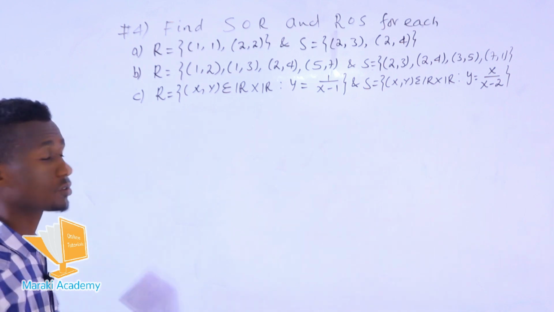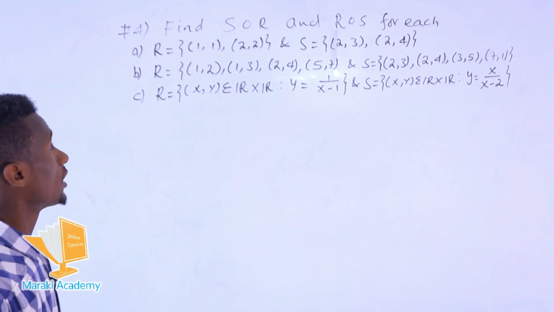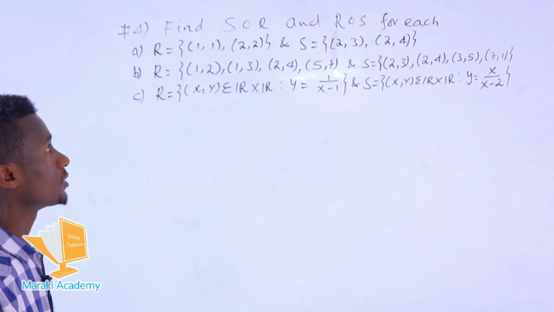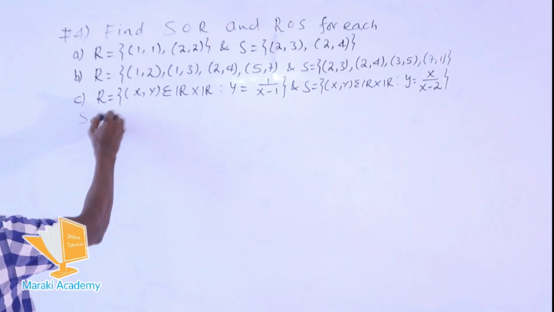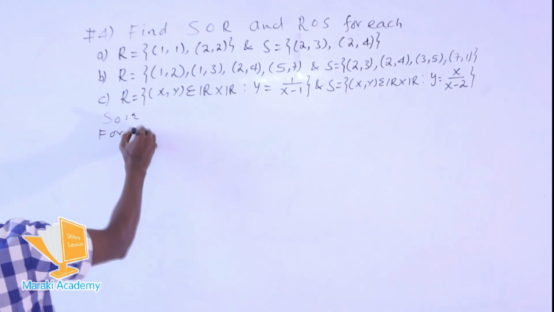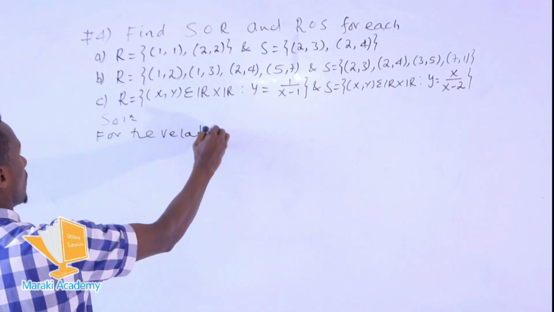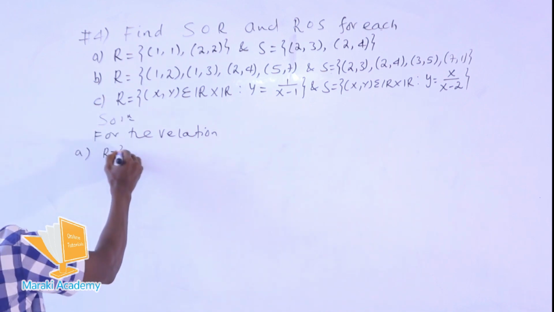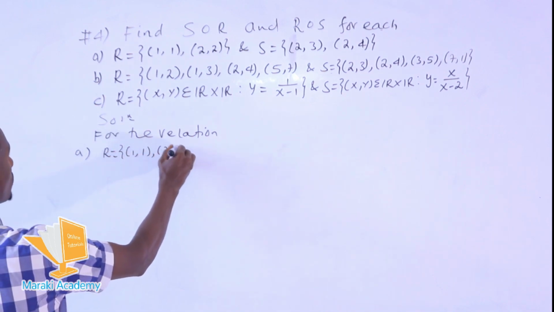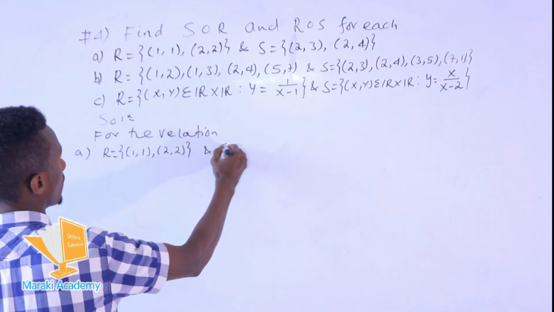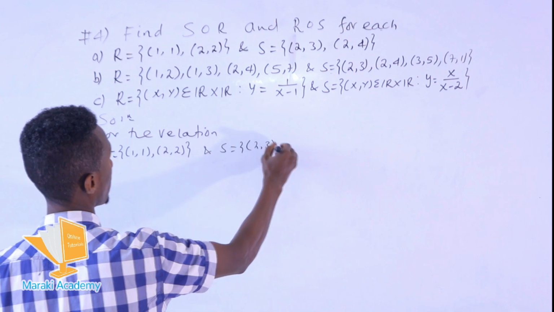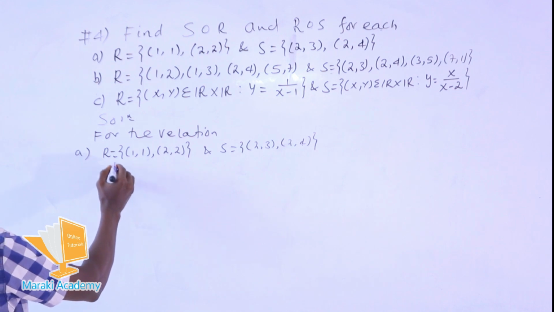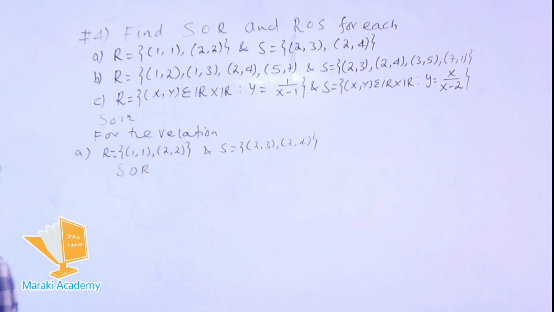So here we have two relations, R and S. How do we find S composed with R and R composed with S? Now, to do this, the relation R has the points (1, 1) and (2, 2), and the relation S contains these ordered pairs, (2, 4). Now, what about S composed with R?